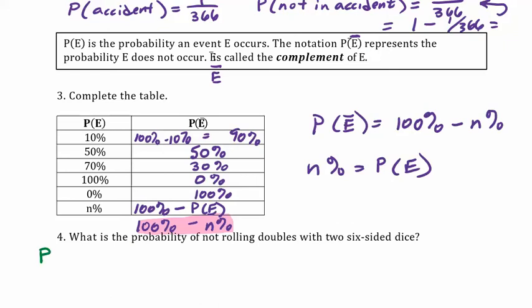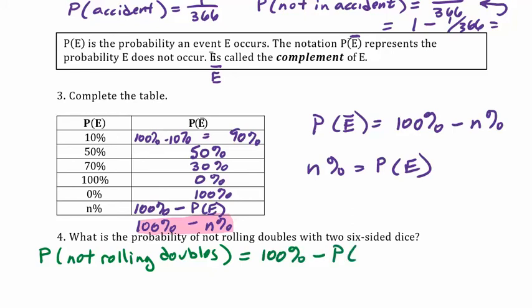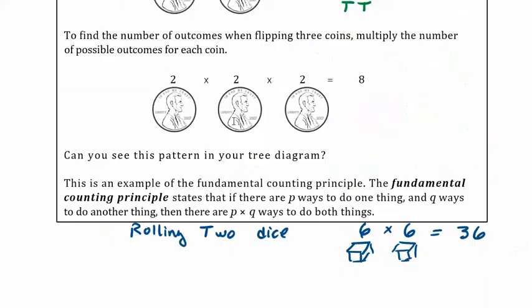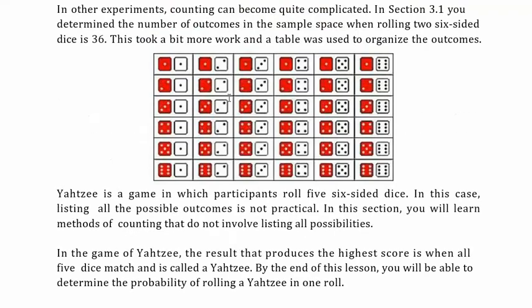So the probability of not rolling doubles is going to be 100% minus the probability of rolling doubles. So do you remember the probability of rolling doubles? We might have to go back and look at this chart up here. We've got our dice, rolling doubles with two dice, which happens right here.